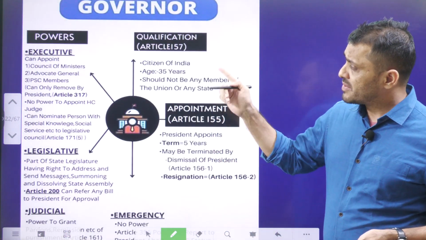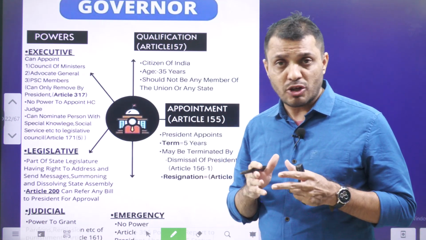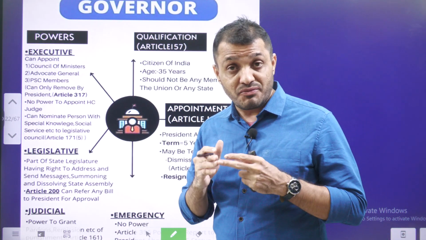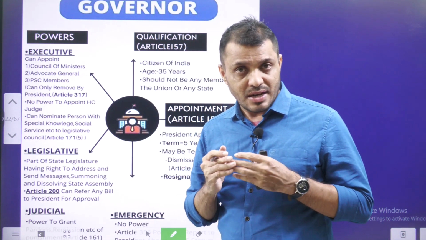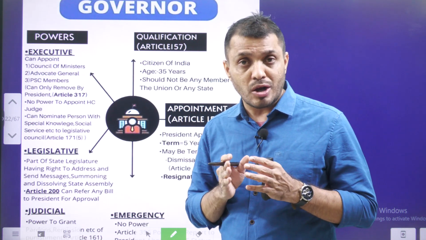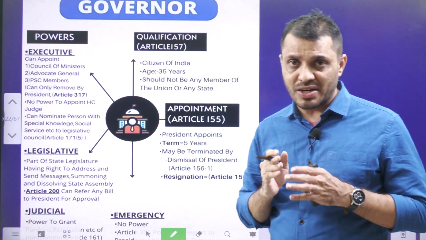Next topic, powers of the governor. You know, students, nowadays the governor's role has become very controversial. Actually, the Constitution expected the governor to play a facilitatory role between the center and state. Rather than that, because of some governor actions, they are becoming a roadblock between the center and state. Regarding this, we have to know some information regarding the governor.